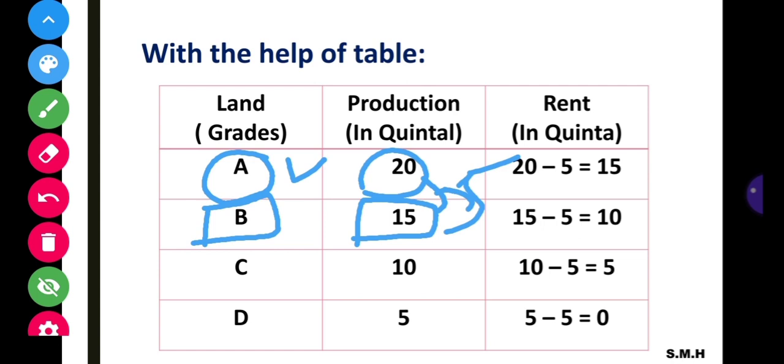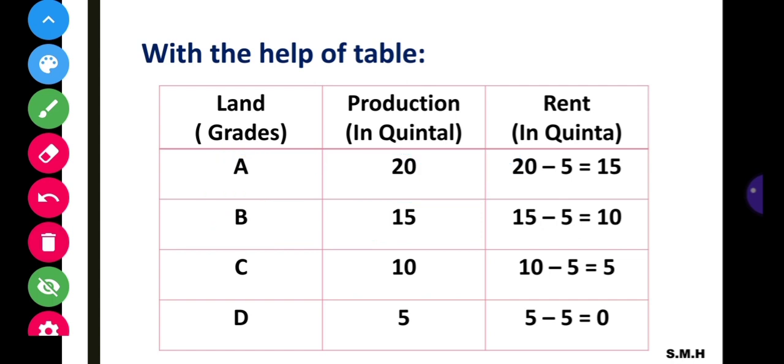5 is a surplus, say production of A grade land. Here A grade land can get a rent. Why? Because there is a difference between the fertility of land A and B. A can produce 20 quintal of food grains and B has only 15 quintals of food grain.